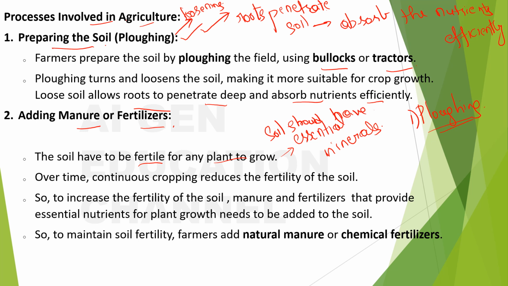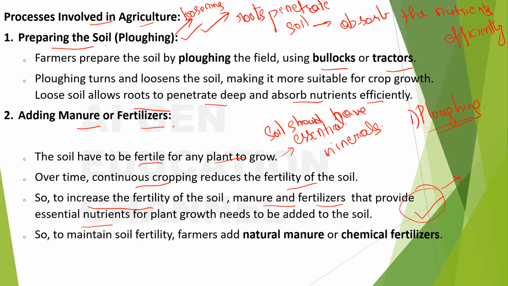So over time what happens? Because of the continuous cropping, the fertility of the soil reduces. So to increase the fertility of the soil, manure and fertilizers that provide essential nutrients for plant growth need to be added to the soil. This is a very important step. Without this, you cannot expect your production to be good enough.